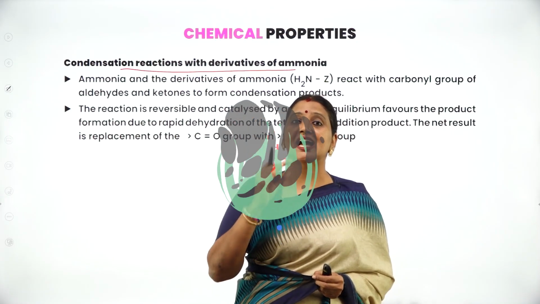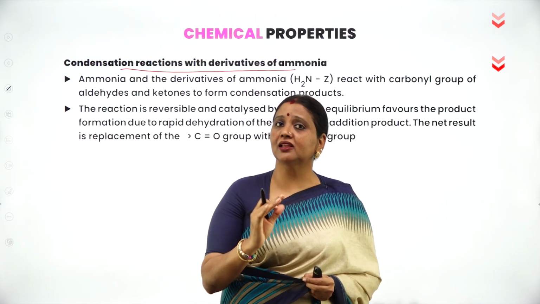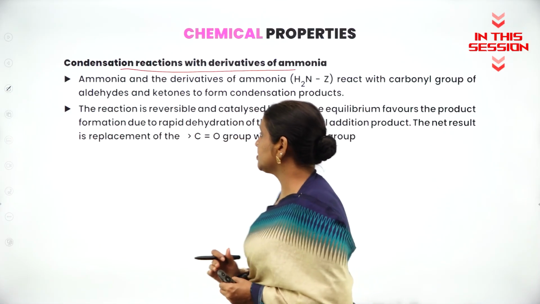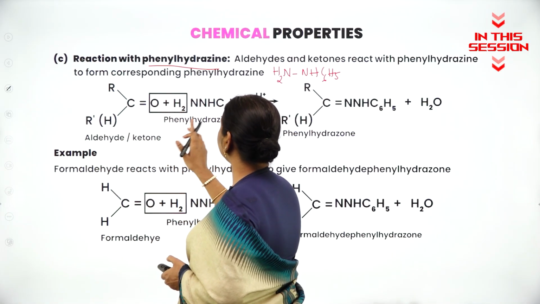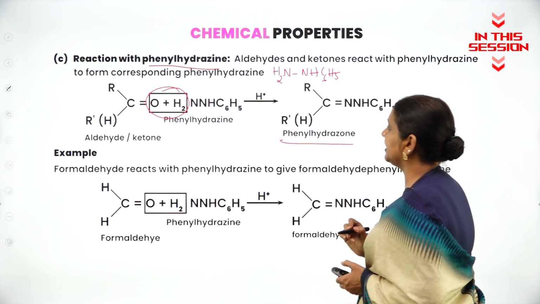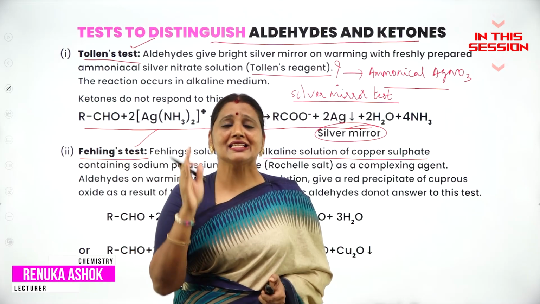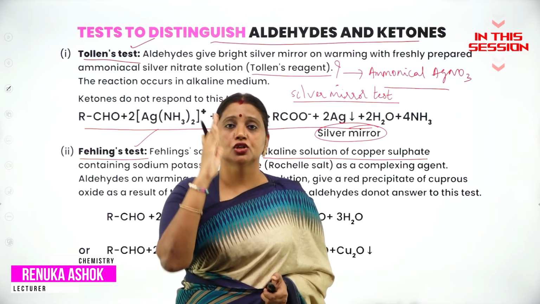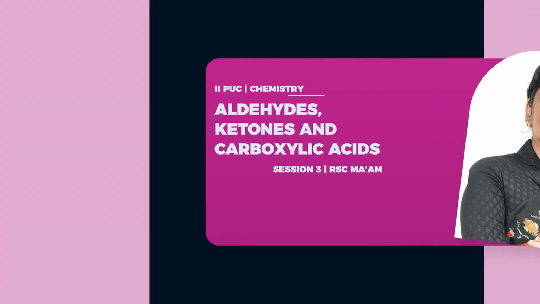Water, ammonia, HCl, methanol. Such reactions are called as what? Condensation reaction. Aldehyde or ketone reacts with phenylhydrazine. Here also you remove H2O. It will form phenylhydrazone. Saline solution is an alkaline copper sulfate solution containing sodium potassium tartarate. Sodium potassium tartarate is also called a Rochelle salt.